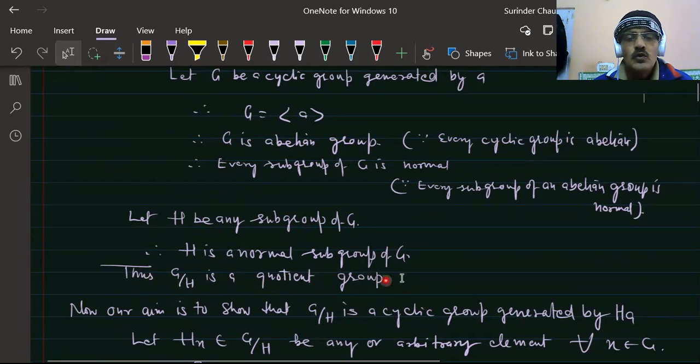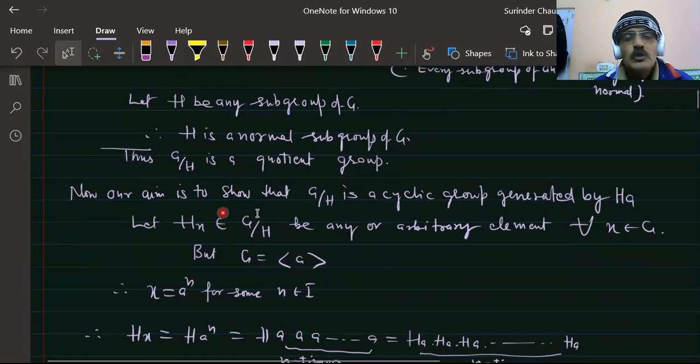Now, our aim is to show that this quotient group G upon H, the set of all right cosets of H in G, is a cyclic group generated by Ha.